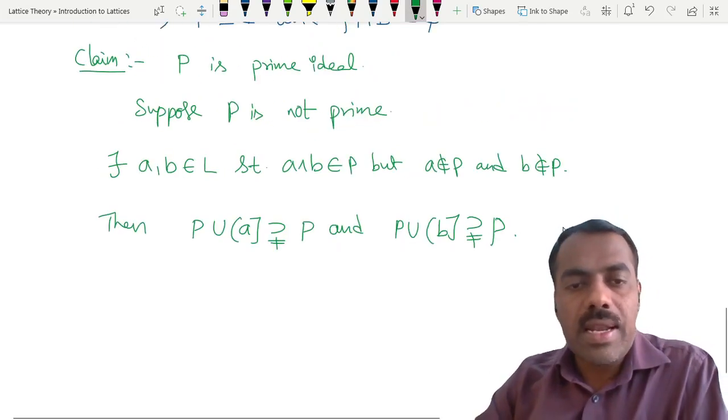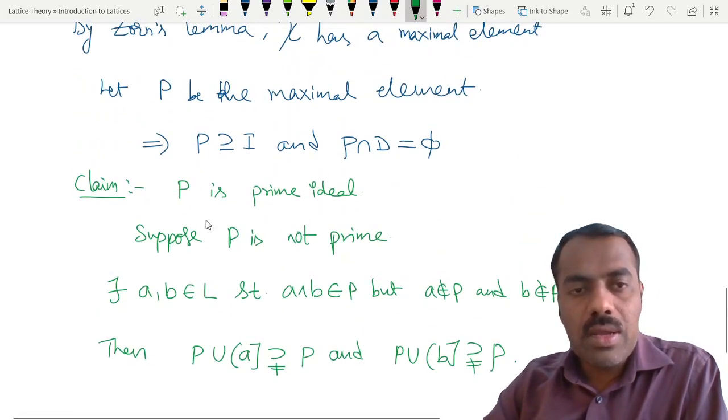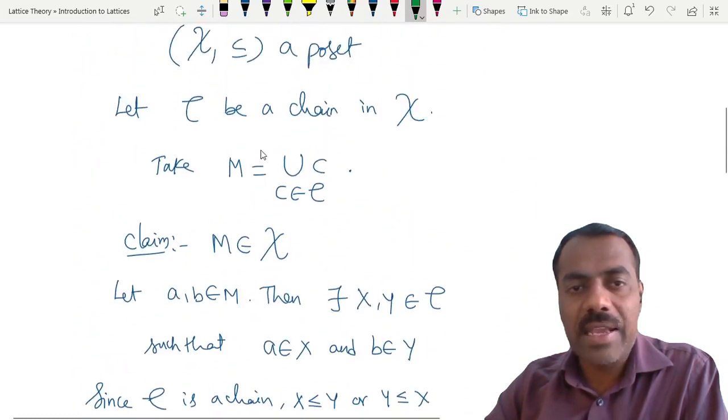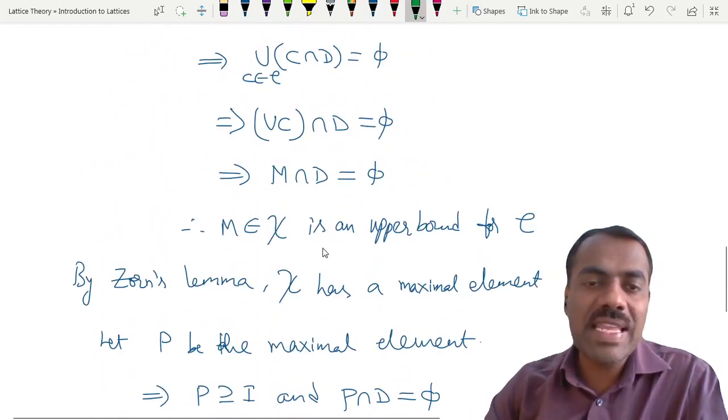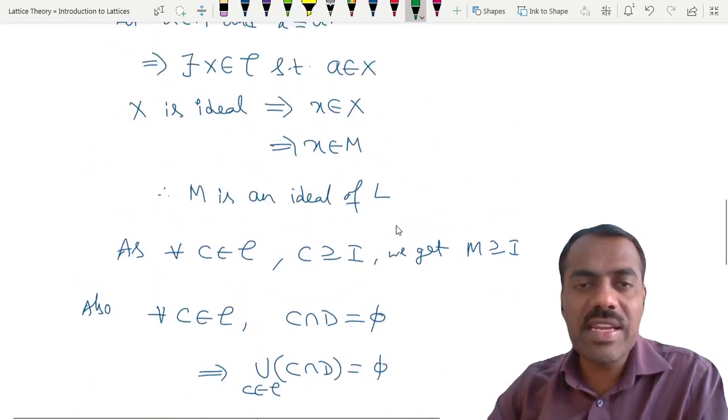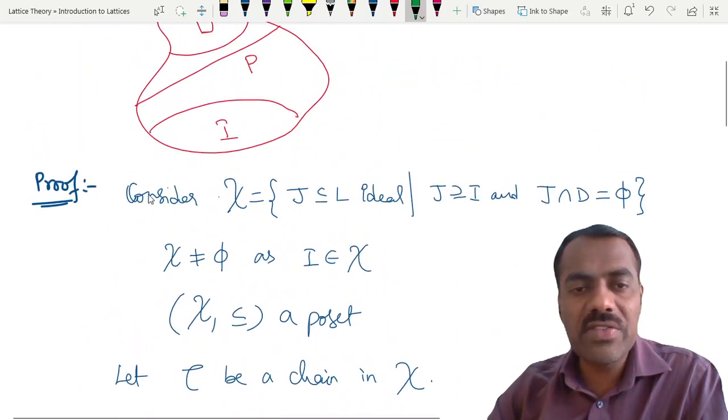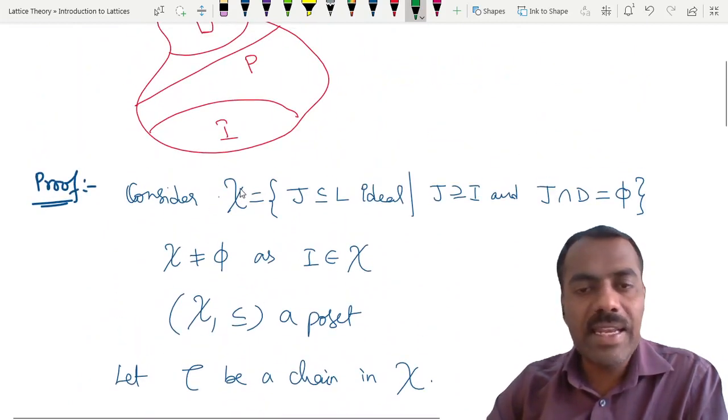Okay. Now tell me, P is the maximal element in this set. That means if we take any element bigger than that element, whether that will be in chi, it cannot be in chi or not.